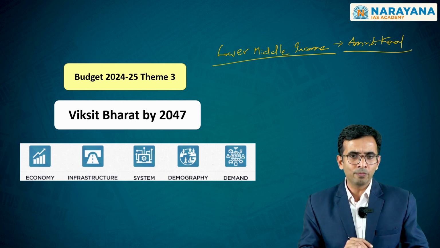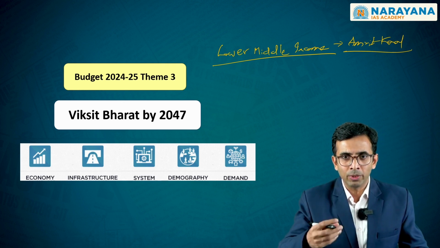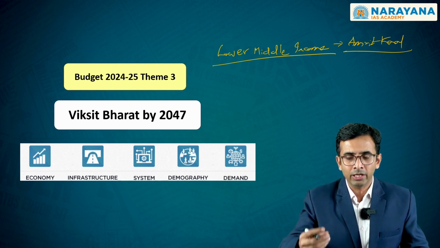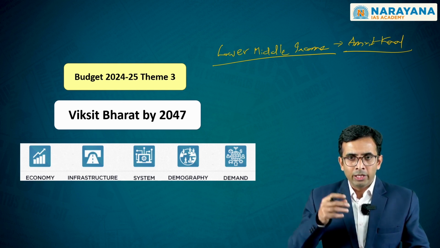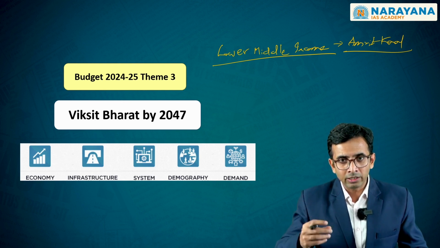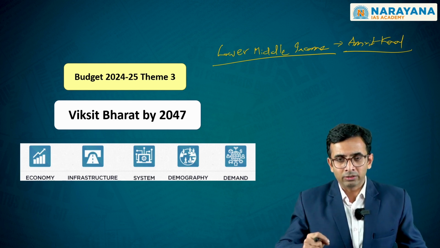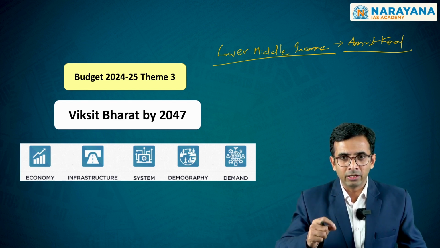And number two, for identifying and achieving this status of being a developed one by the year 2047, the roots and seeds of such effort began in 2020, when the globe was struck with the pandemic, which was never seen before.